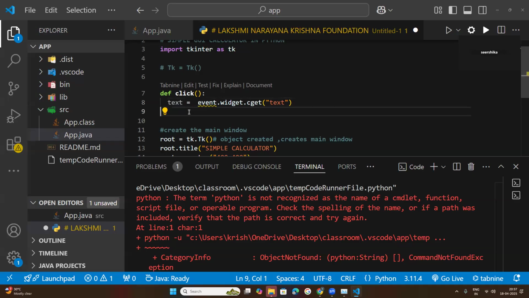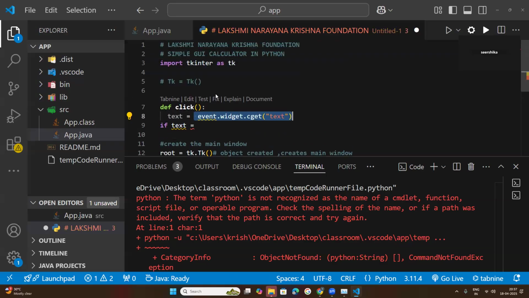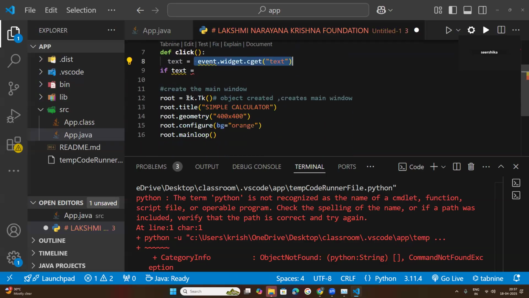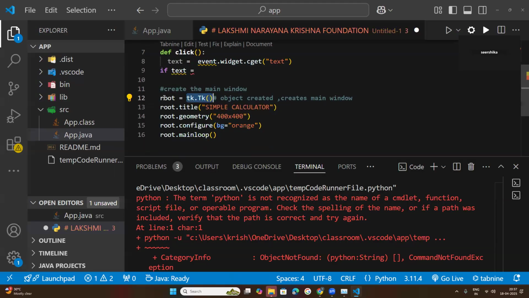Next, I am using the if condition here. If text is equal to, text means this variable. This variable stores this line of code. Same thing I have done here while creating this line of code. I don't want to call this line of code again and again. That's why I have stored it within this root variable.